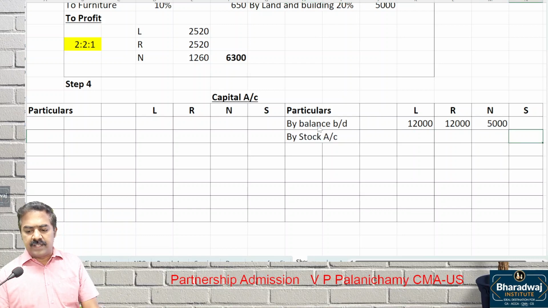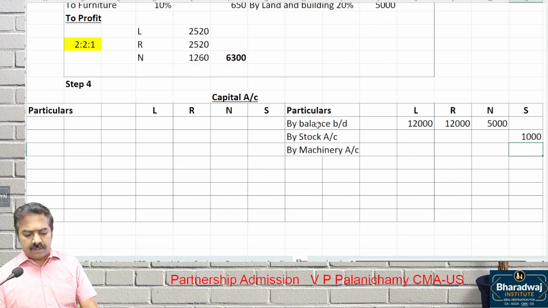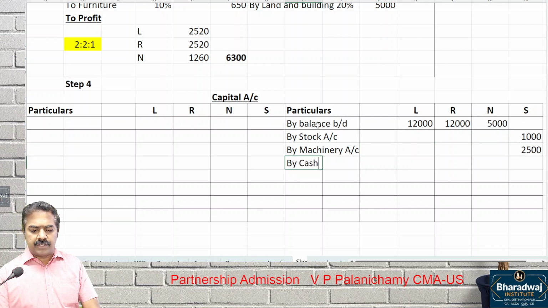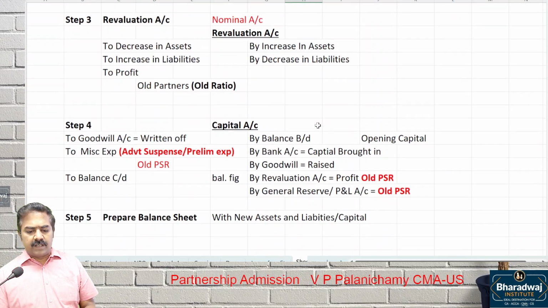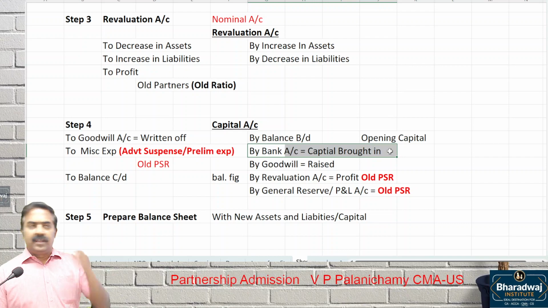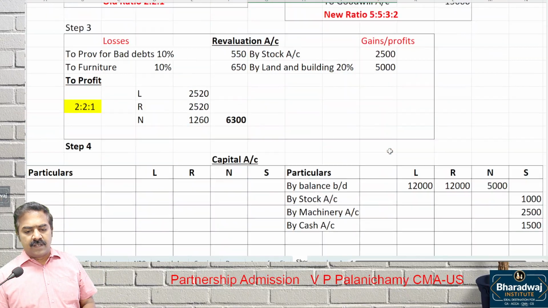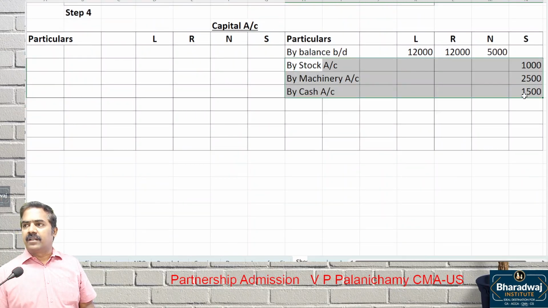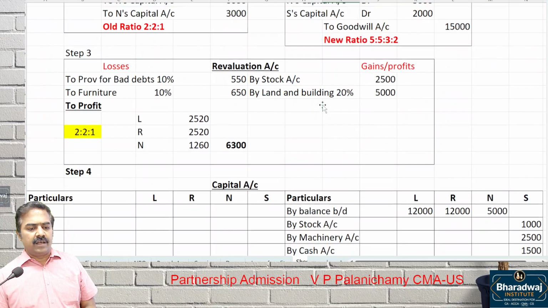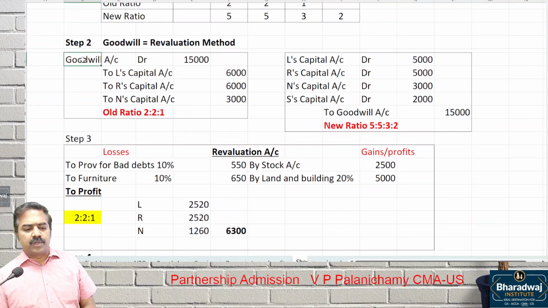New partner S brings in, what is it? 1,000, by machinery account. He brings in how much? 2,500. By cash, 1,500. See, while giving the format, I had just given new partner brings in cash by bank account. Here he is not bringing one amount, one particular asset. He is bringing multiple assets. That's why by stock, machine, cash brought in by which partner? New partner.